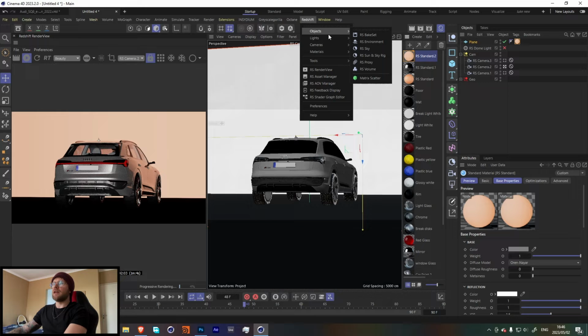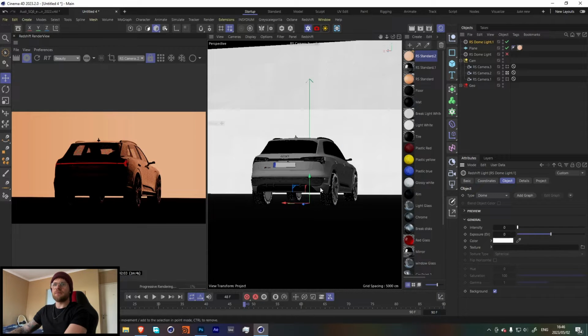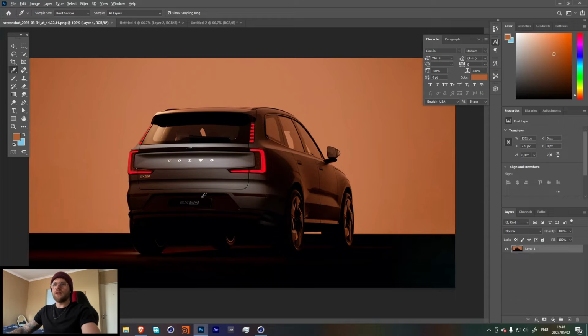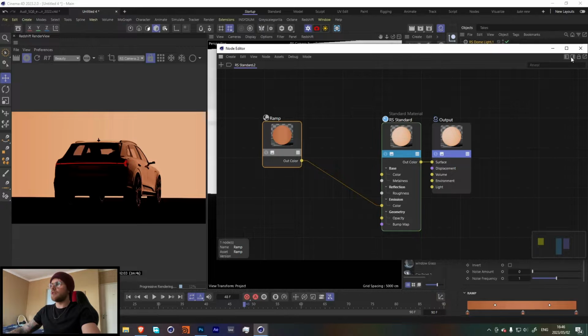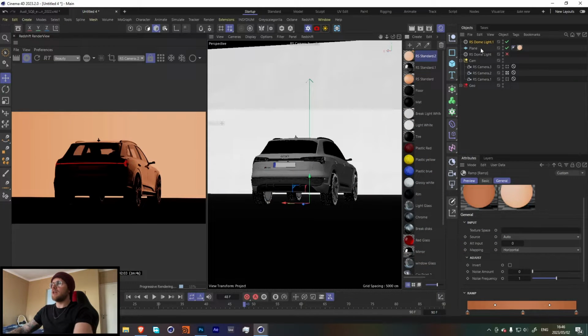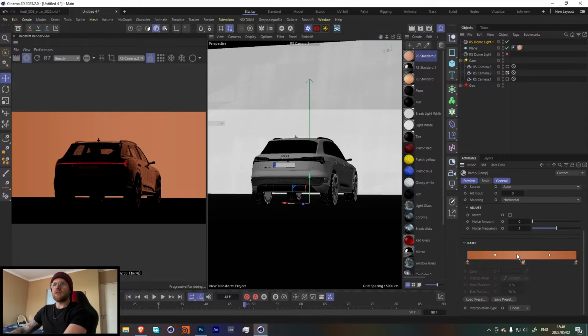Let's throw in a dome light over here and bring that intensity all the way down. And now we have a really nice looking render, and it is very similar to this, although the colors are a bit off. I think that might be the ACES. So let's just go and check. Or it could be our brightness. Let's change this to 1.